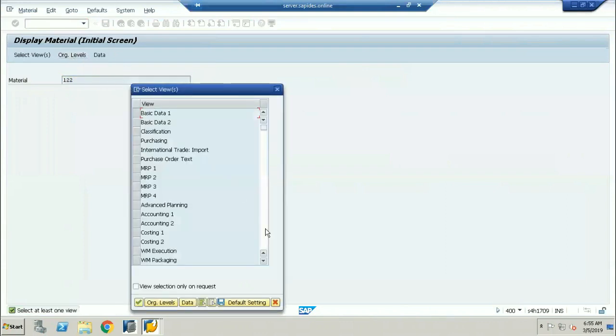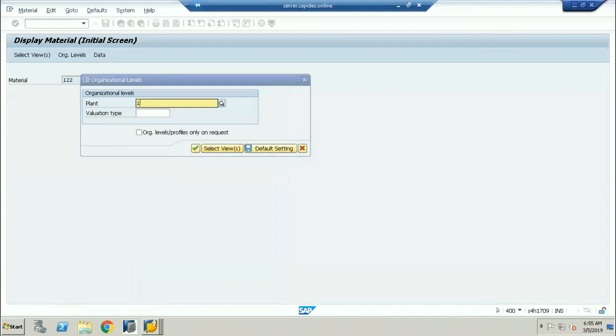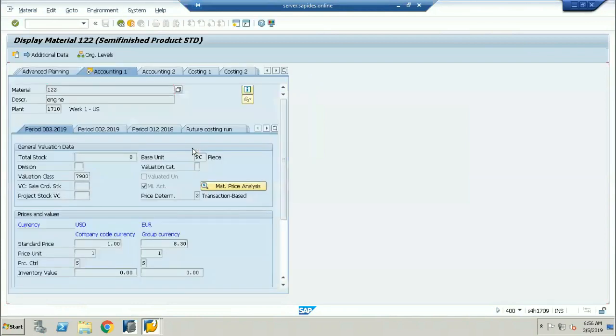And here, where can I see this price? The price will be updated in the accounting tab. Why? Because of the accounting information. A material contains several views, not only the raw material: the basic view, sales view, purchase view, MRP view, business warehouse. There will be separate views. The price is updated in the accounting view. If I select accounting and click on organizational level, for which plant? 1710. I'm giving the plant and pressing enter. Now you can see here.